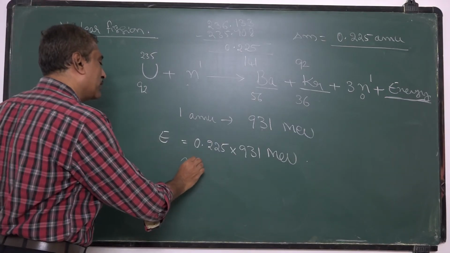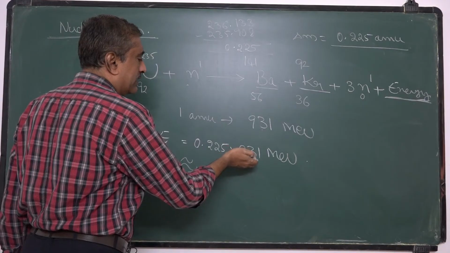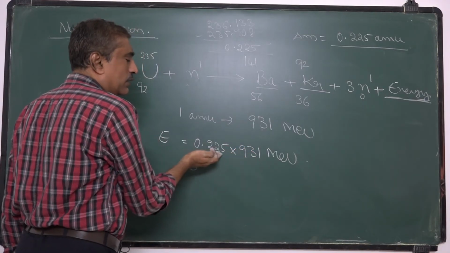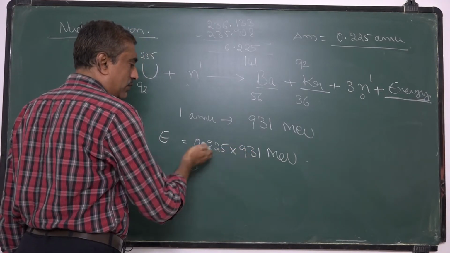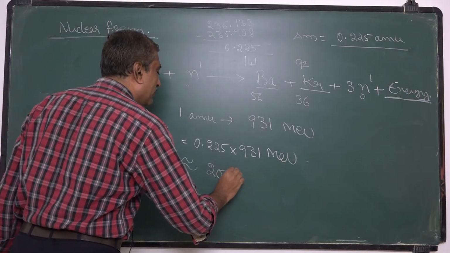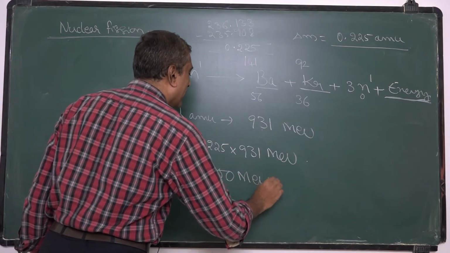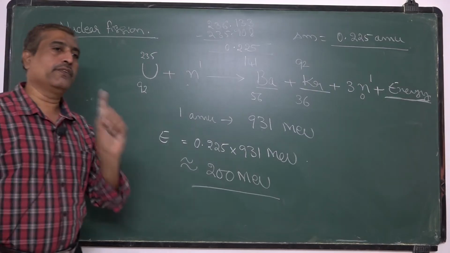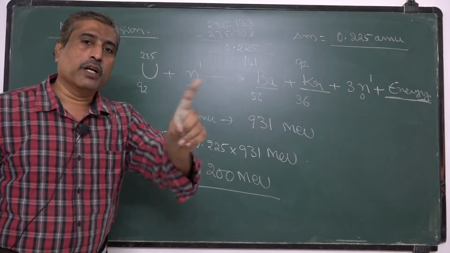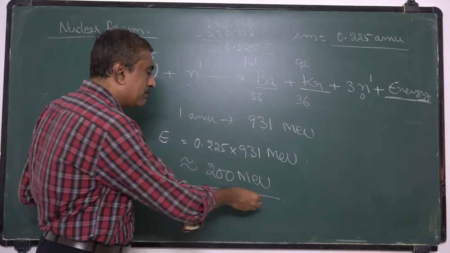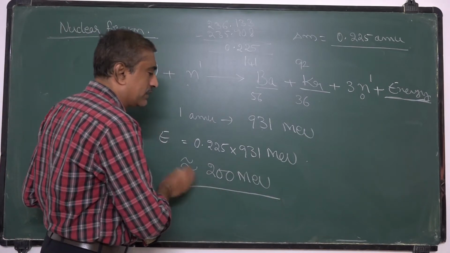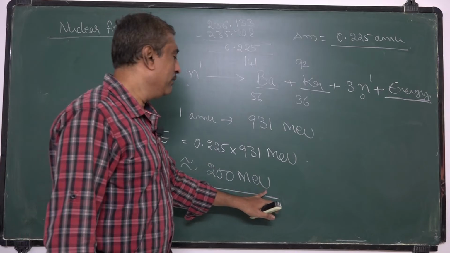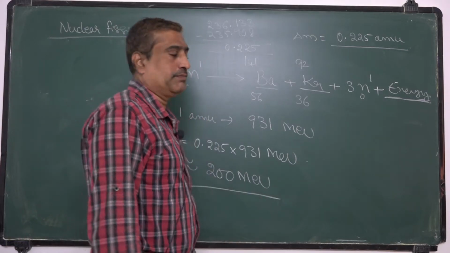So this is approximately equal to, as this is approximately 1000 and this is 200, we can get approximately 200 million electron volt. That means for each fission of one uranium nucleus, this much amount of energy is released, that is 200 MeV of energy.